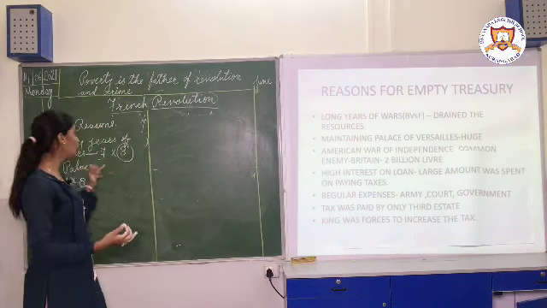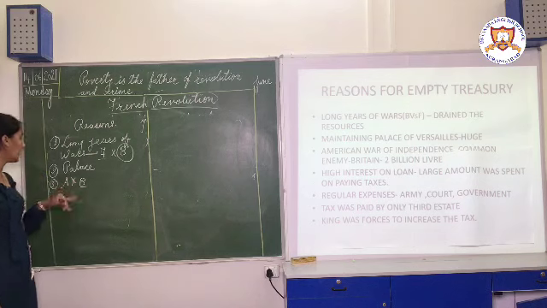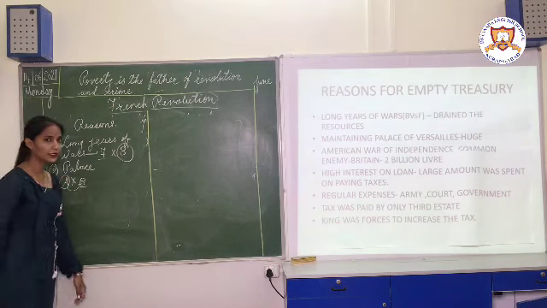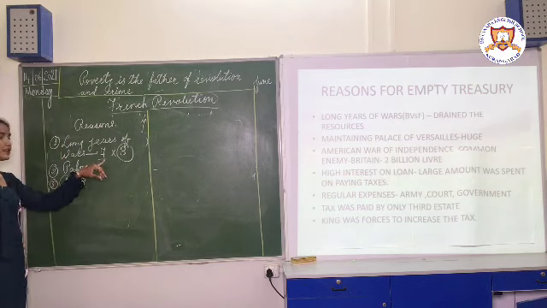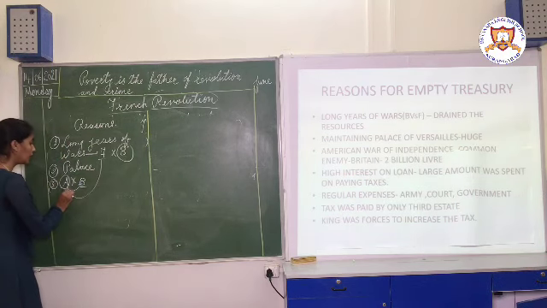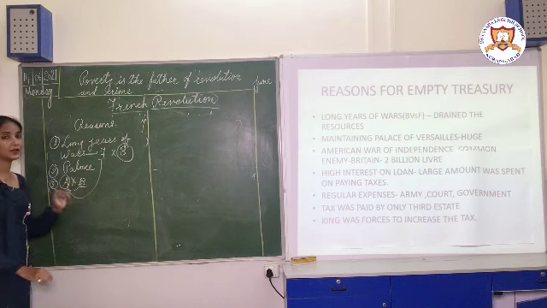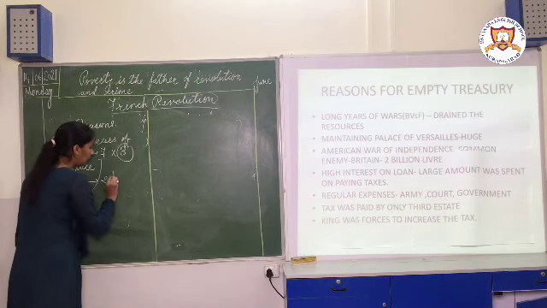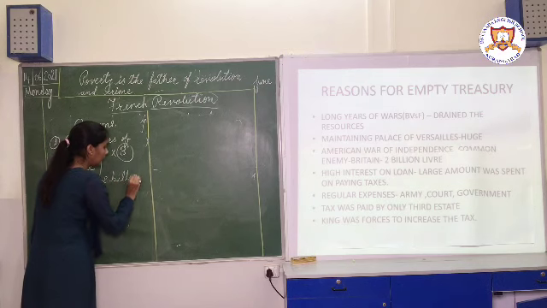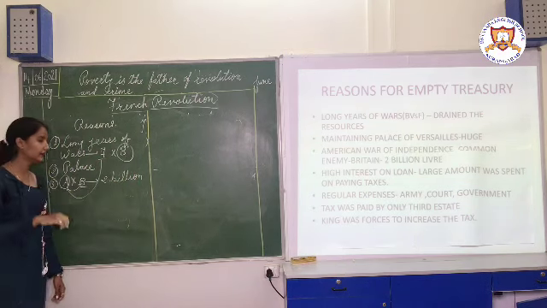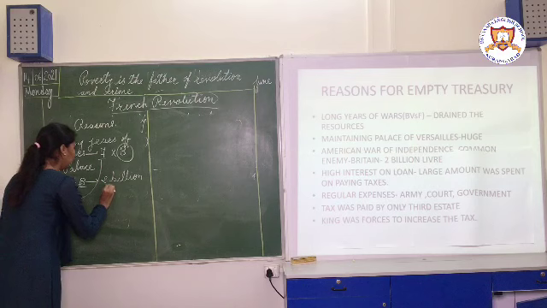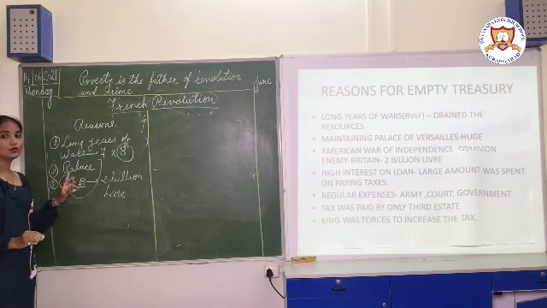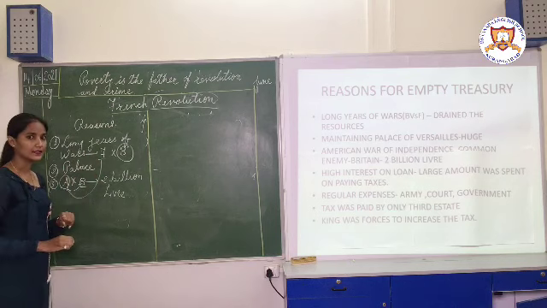Now who was in need, who wanted help? America wanted help when it was fighting a war against Britain. So what did France do? France gave a helping hand to America. In what way did France help America? France gave 2 billion livres. Livre was the currency of France at that time. So 2 billion livres were given to America by France.